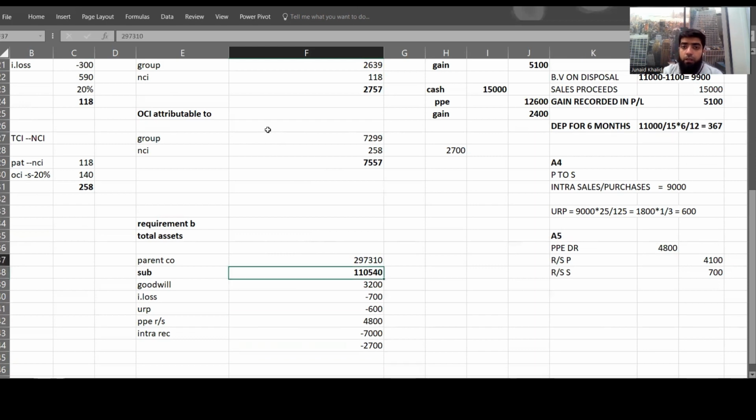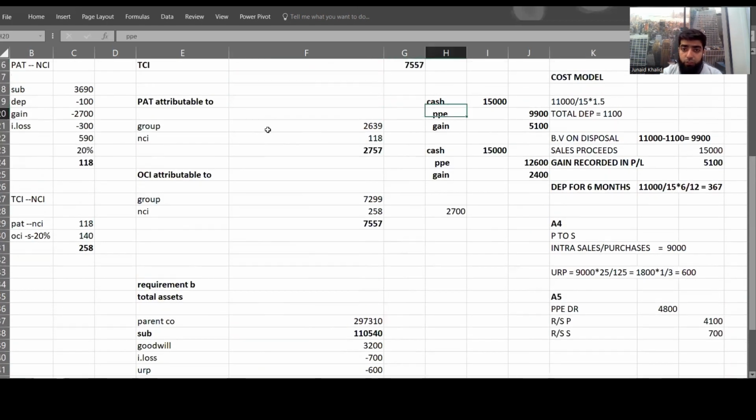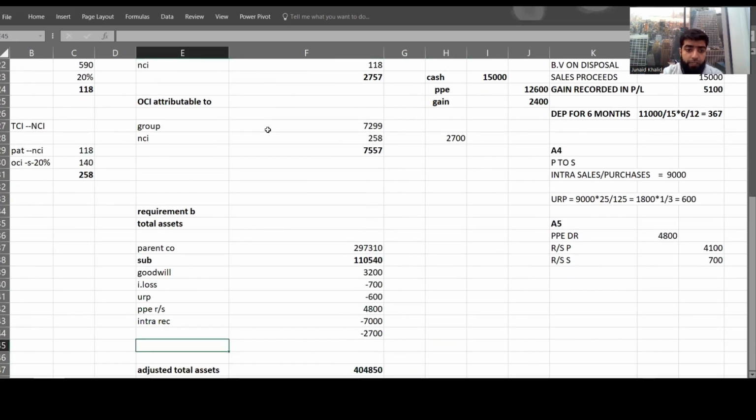Are you getting my point? Assets should have been credited with the amount of 12,600, although the subsidiary company has reduced the assets by 9,900, which means a 2,700 adjustment needs to be done. That needs to be done with the amount of gain on disposal. That is my opinion. I might be wrong.